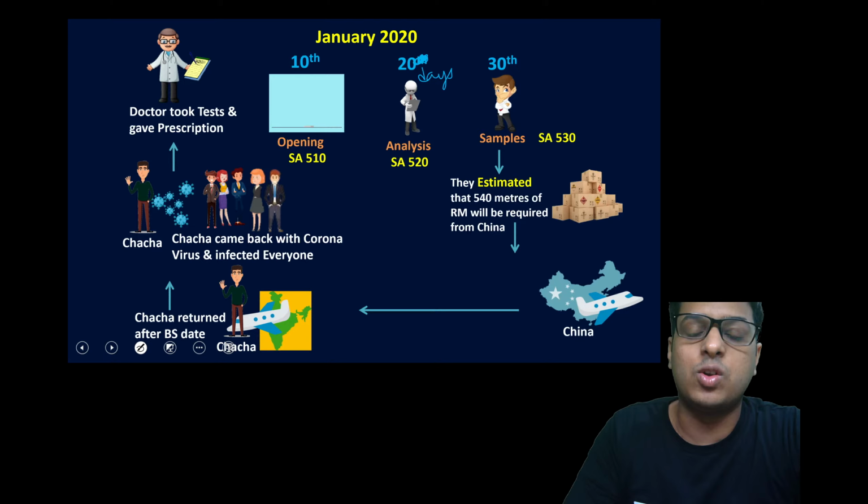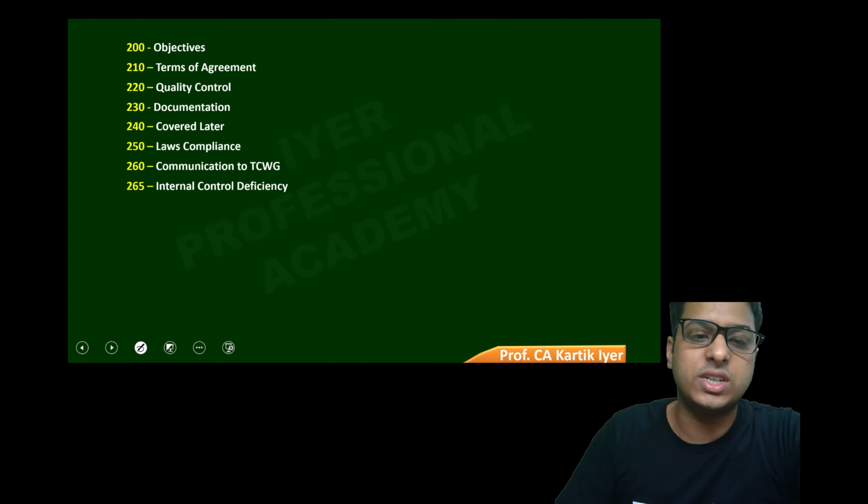240 is covering fraud. 250 we have laws and compliance. 260 is communication with TCWG. I hope when these points are coming, your story is running in your mind, and you are basically in that story. After that, you have 300, that is your plan. The girl tells about the audit plans, the 300 plans. The boy says no, think bigger. That is reality. Then they read 500 books. They realize that in business risk, they need to give an effective response.